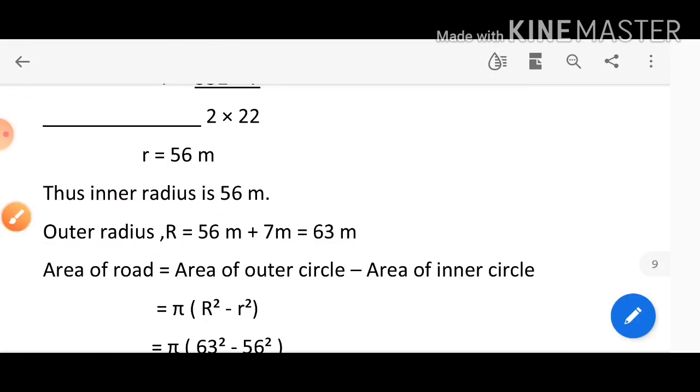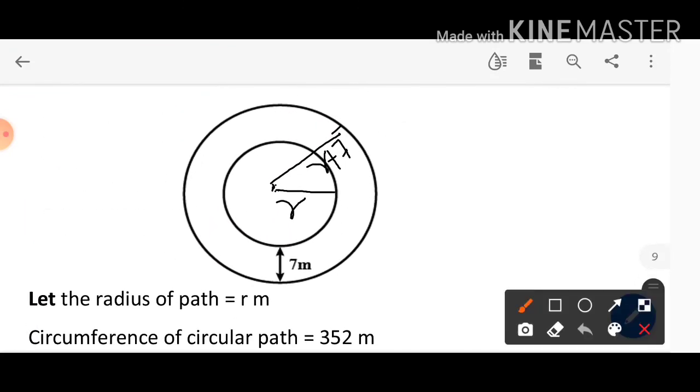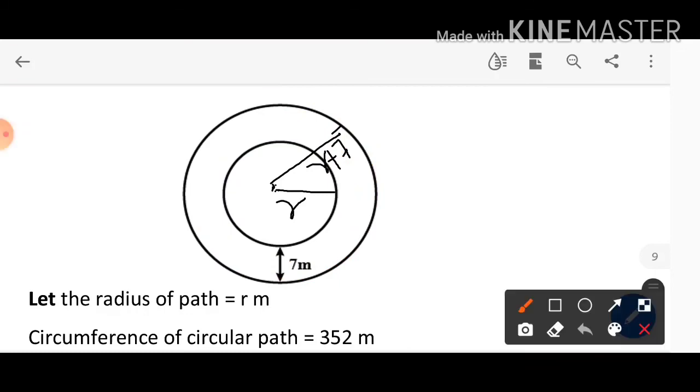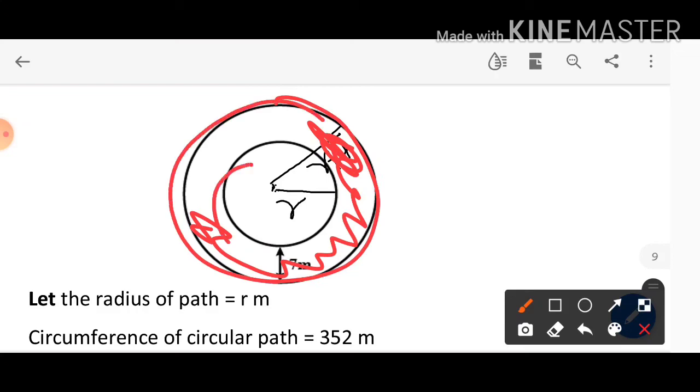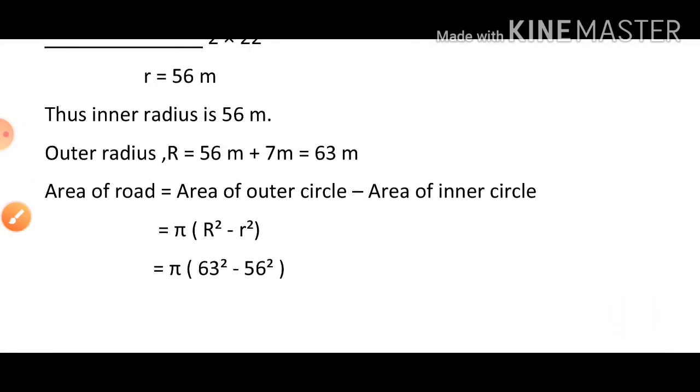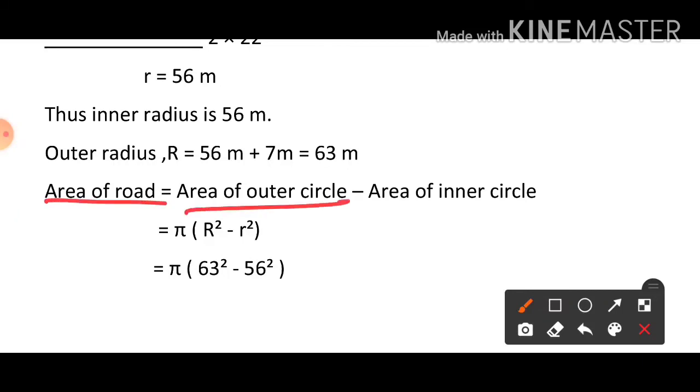So we have to find the area of the road. Which area we have to find? This complete area of this road. तो हम कैसे करेंगे? आउटर सर्कल के एरिया को इनर सर्कल के एरिया से माइनस कर देंगे. सो हमें ये टोटल एरिया इतना मिल जाएगा. So like question number 9 only, it is the same: area of road will be area of outer circle minus area of inner circle. We know that pi r square is the formula of area.